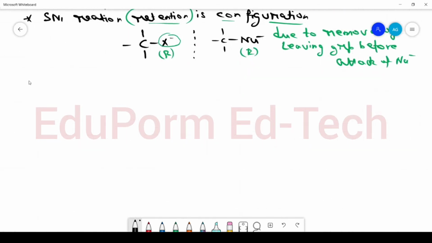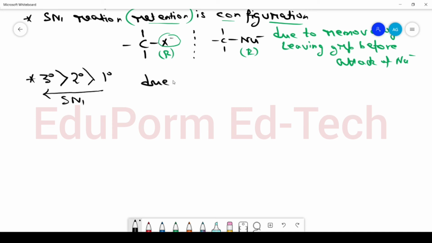Now the third degree haloalkanes are more prone to SN1 reaction than 2 degree, which are more prone than 1 degree. That means tertiary haloalkane undergo SN1 reaction faster. Why?